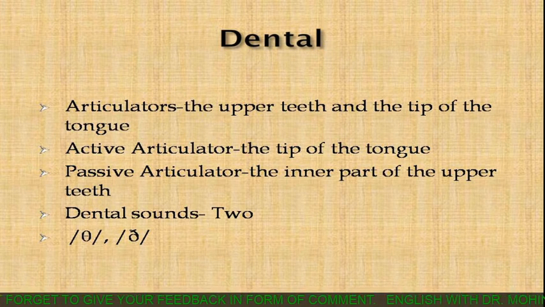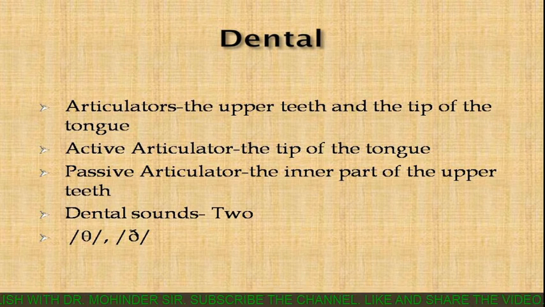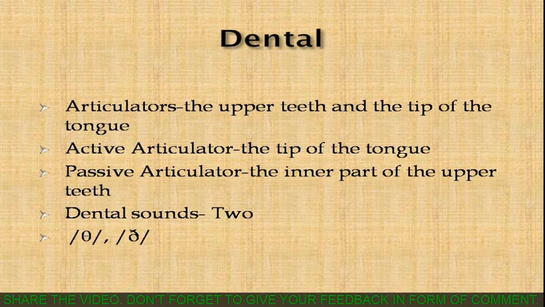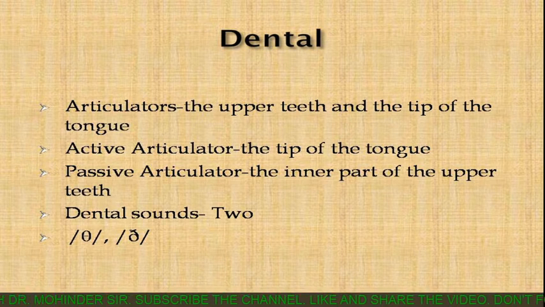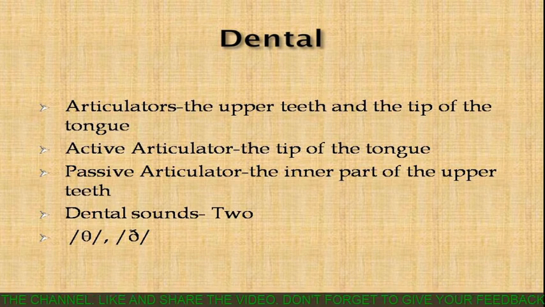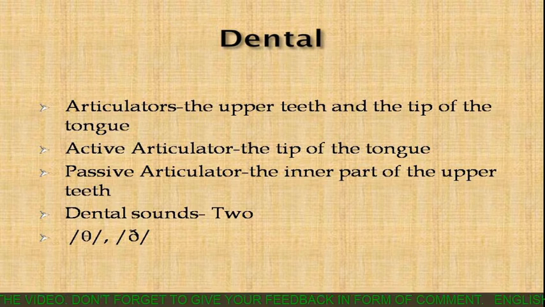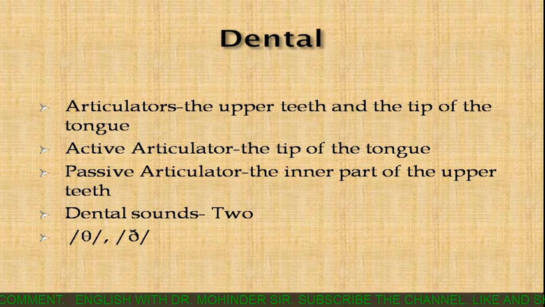So here in this category is dental, it means the teeth. Teeth are definitely the passive articulator. So here the articulators are the upper teeth and the tip of the tongue. Active articulator is no doubt the tip of the tongue, you know. The passive articulator is the inner part of the upper teeth. So the inner part of the upper teeth is the passive articulator and the tip of the tongue is the active articulator.